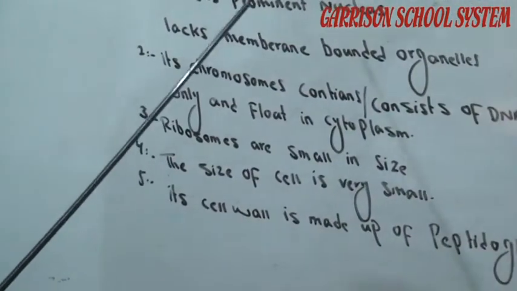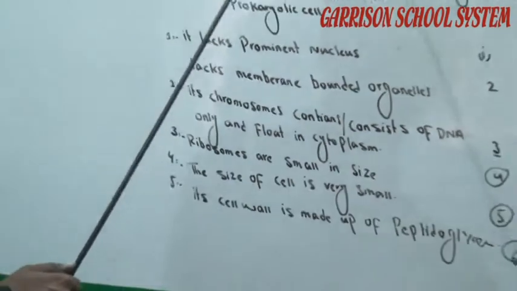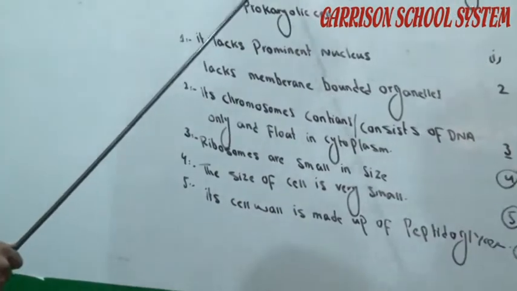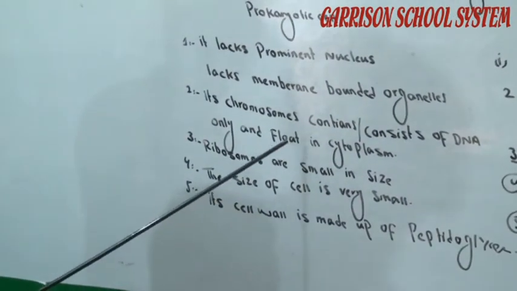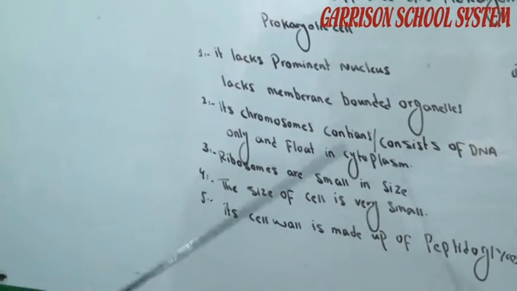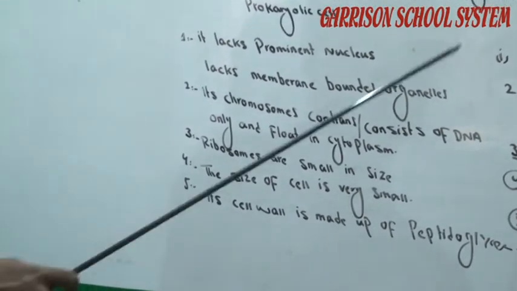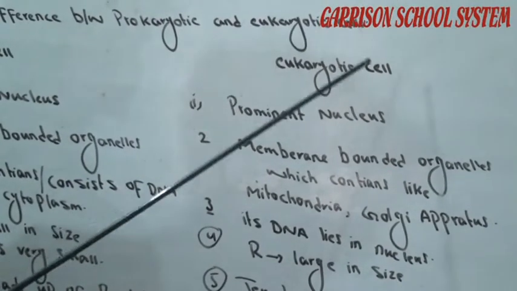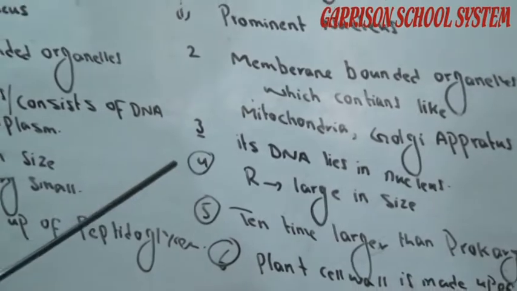Ribosomes present in prokaryotic cells are small in size, but ribosomes present in eukaryotic cells are large in size as compared to the ribosomes of prokaryotic cells.